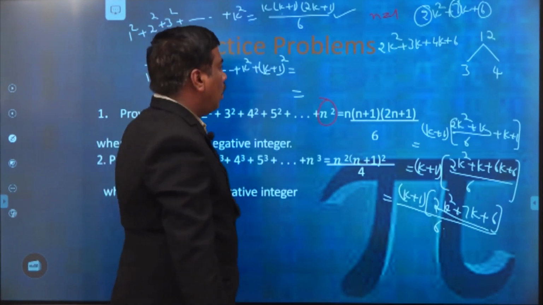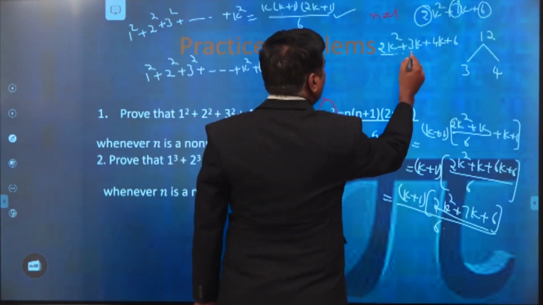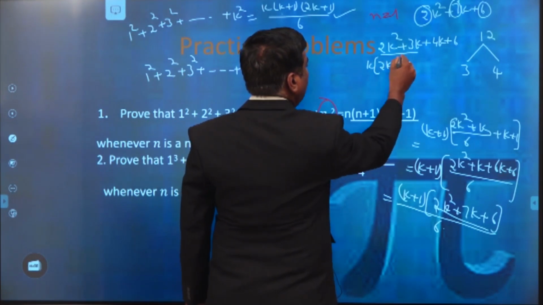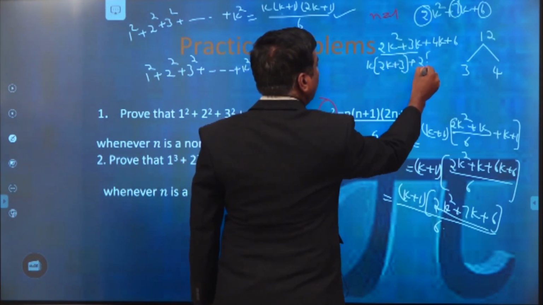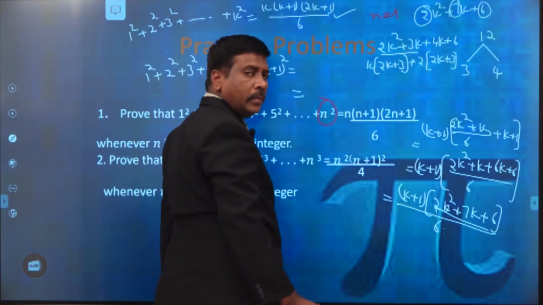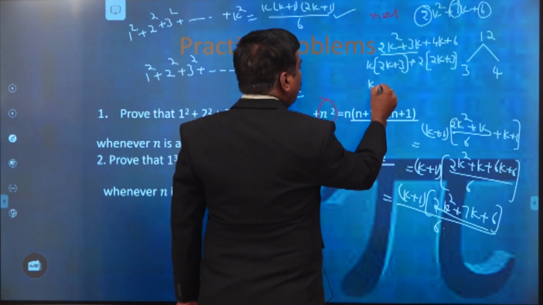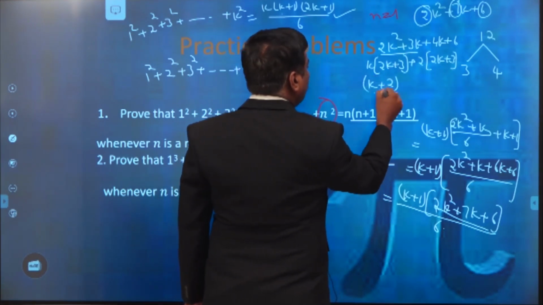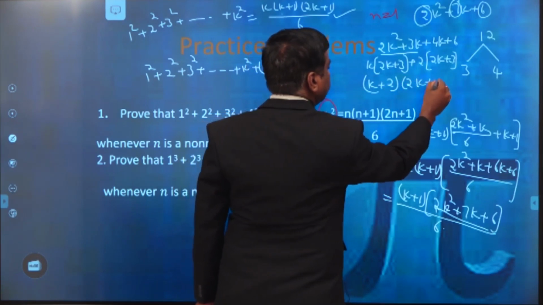Now from the first two terms I take k as common, then we get 2k plus 3. In the next two terms I take 2 as common, and this value is again 2k plus 3. Then this is equal to k plus 2 into 2k plus 3.